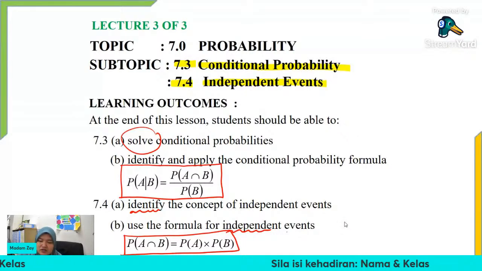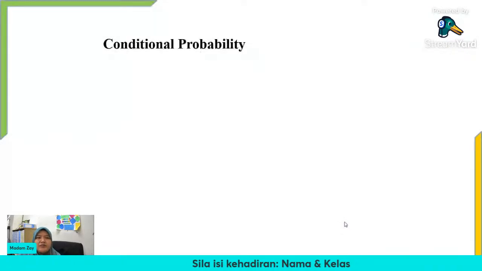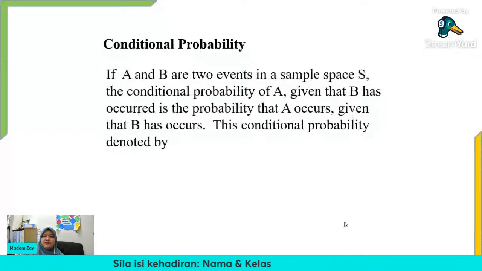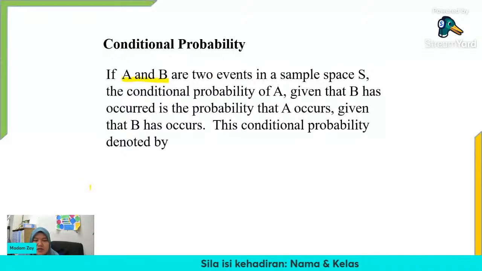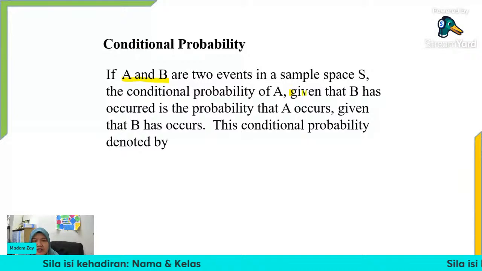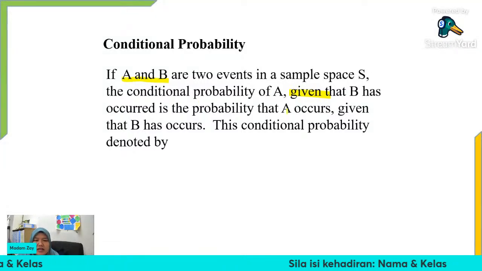Okay, so let's continue. Let's begin with conditional probability. Let's read the definition together. If A and B are two events in a sample space, the conditional probability of A given that B has occurred is the probability that A occurs given that B has occurred.